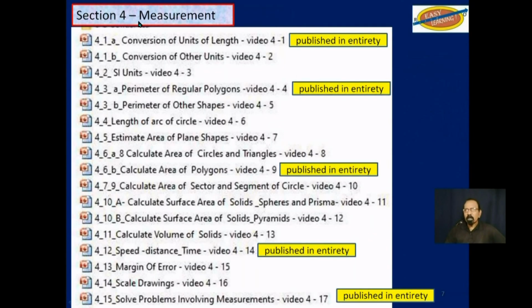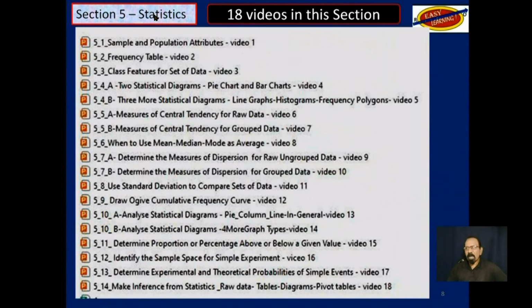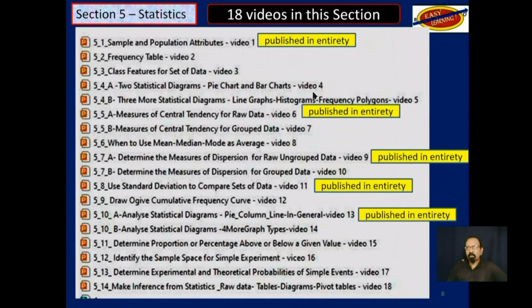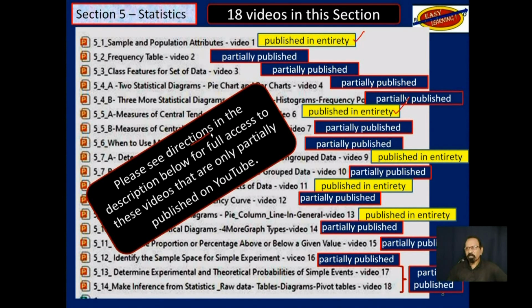From section 4, these are the ones that have been published in their entirety on YouTube. The others are only partially published. Please see directions in the description below if you need to access the full videos that are only partially published here. From section 5, statistics, these are published in their entirety on YouTube that you see here indicated in yellow, and the others are only partially published on YouTube. Again, please see directions in the description below if you would like to access those videos in their entirety.